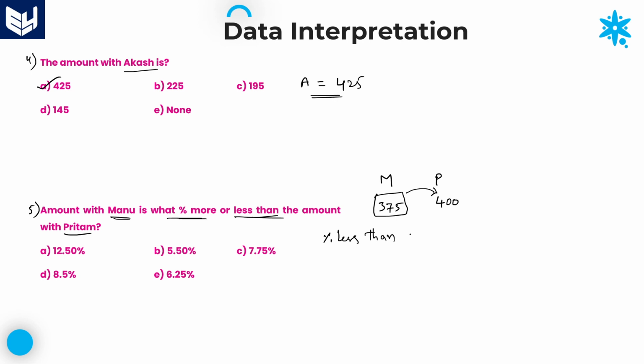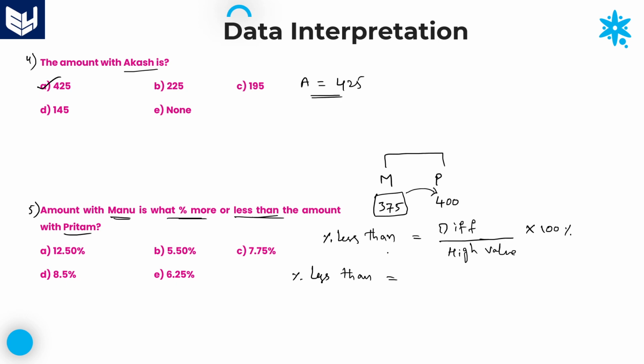Basically, how can we calculate percentage less than? Percentage less than is the difference between those two values, whichever values we are comparing, divided by the high value. Or else, the number we are comparing with, we write down as the denominator, that is the base value. Simply remember: difference between those two divided by high value. And whenever you calculate percentage, multiply by 100 and write the percentage symbol. So now you can calculate the required percentage less than.